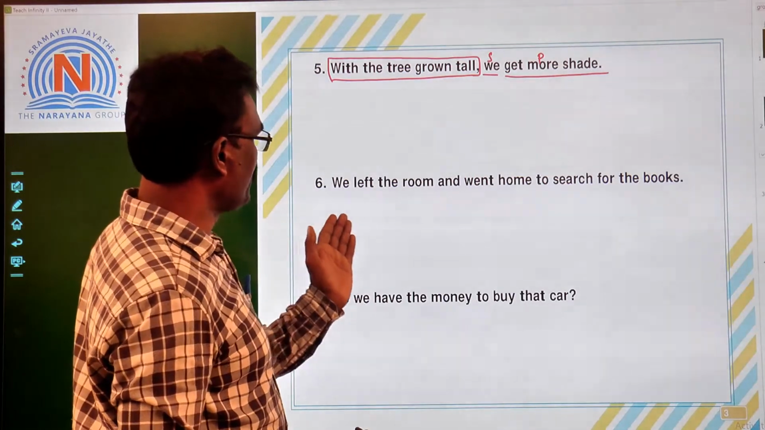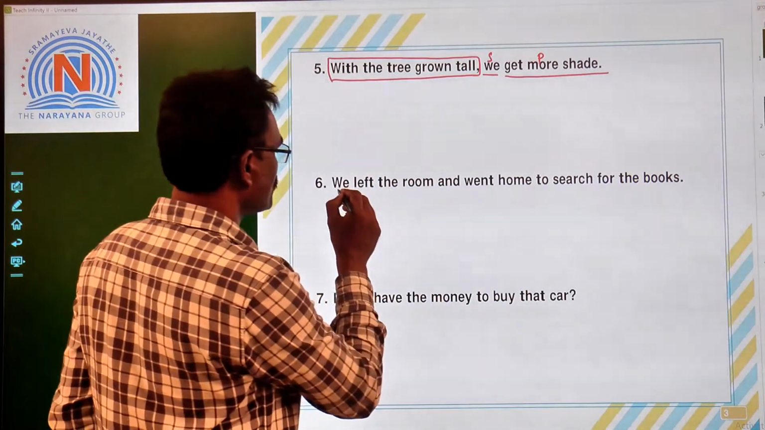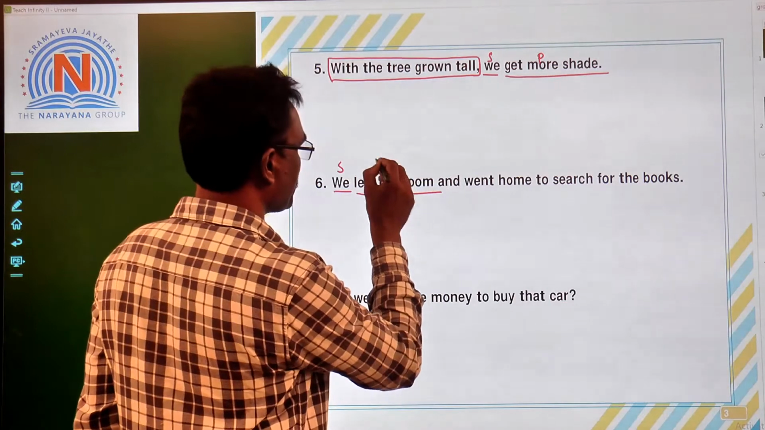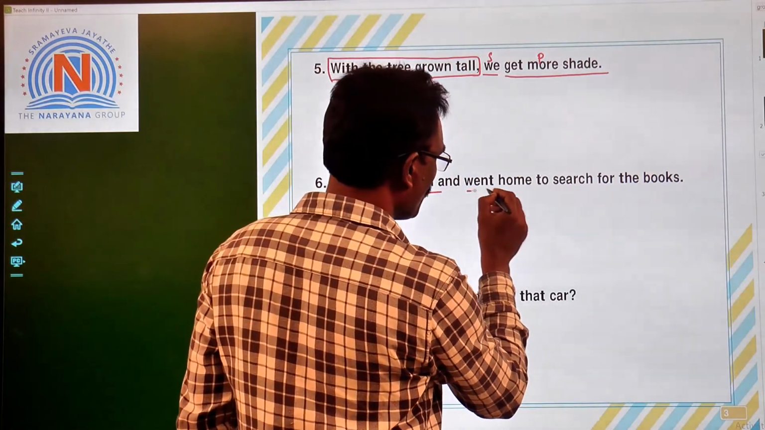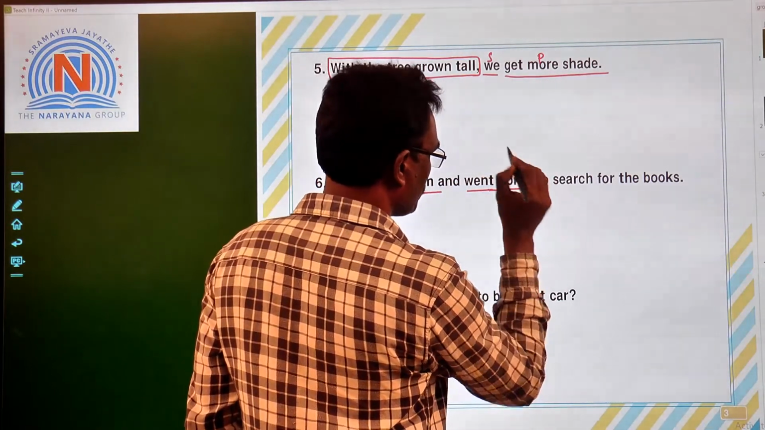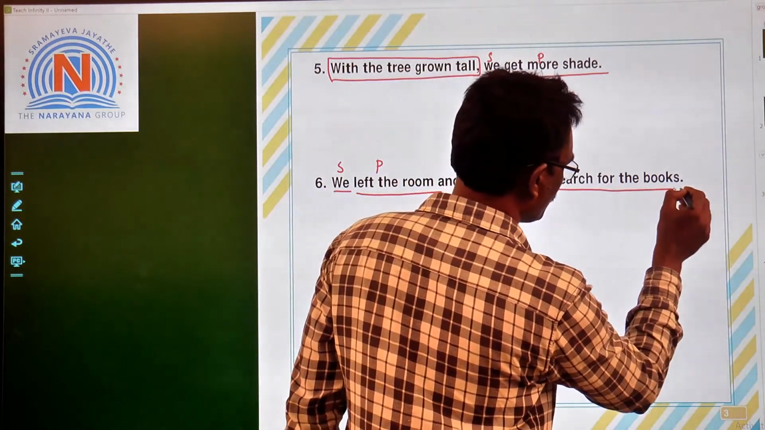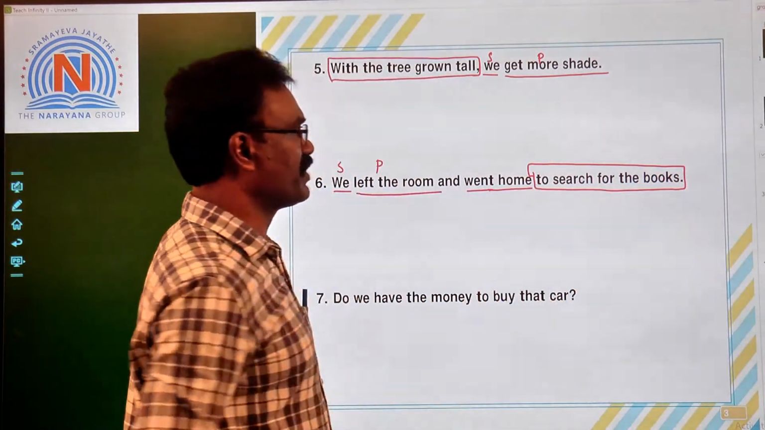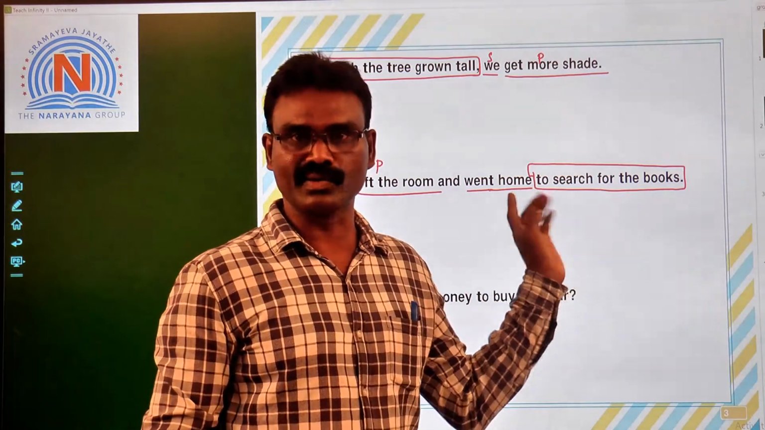Sixth one. We left the room and went home to search for books. Children, so this one, we, subject, left the room. So this is the predicate part. And went home. We went home, right? Verb part. So here, to search for books, so this is a non-finite clause. In this non-finite clause, to plus infinitive is included.